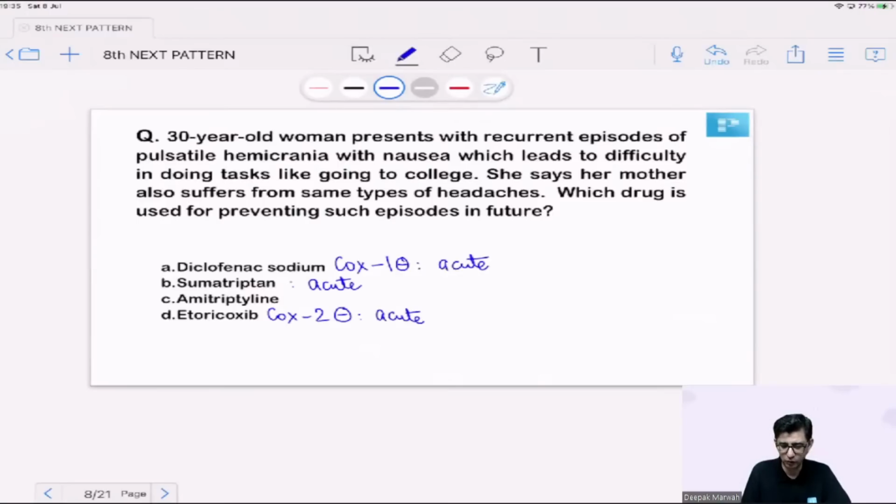The question is asking you with respect to prevention. So if it says, how would you prevent it, then there are multiple drugs available like propranolol. We can use valproate. We can use flunarizine, and even amitriptyline, which is useful for treatment of neuralgia, can be used. Amitriptyline is obviously used in depression, but at the same time it is even used in management of neuralgia. So we can use amitriptyline for prevention also.